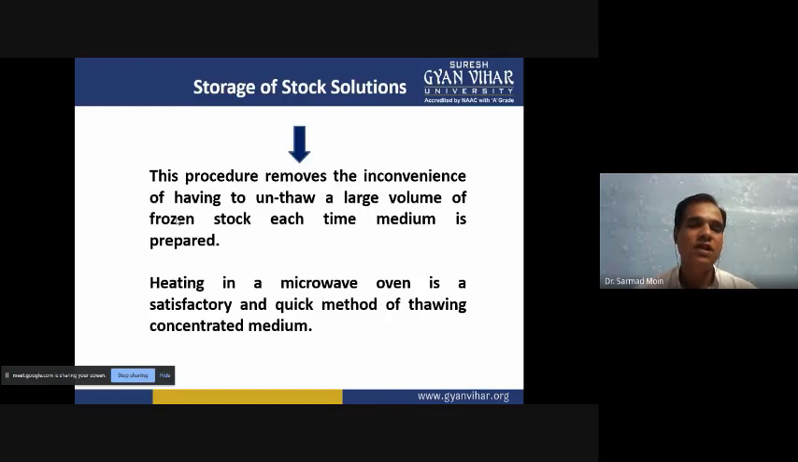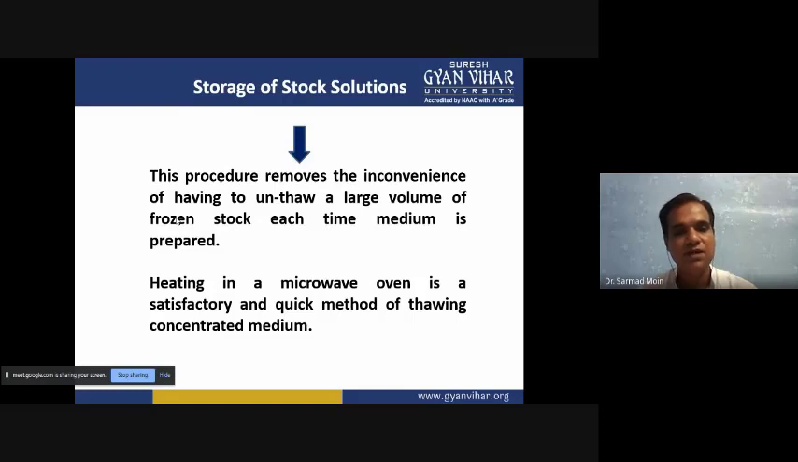So suppose your laboratory requires less media, then you just prepare a 5x stock solution. If your requirement is a large quantity of media and you are preparing media daily, then you can prepare 100x or 50x concentration of the stock solution. So up to 6 or 7 months, you can use these stock solutions. Then the procedure removes the inconvenience of having an undue and large volume of frozen stock each time media is prepared.